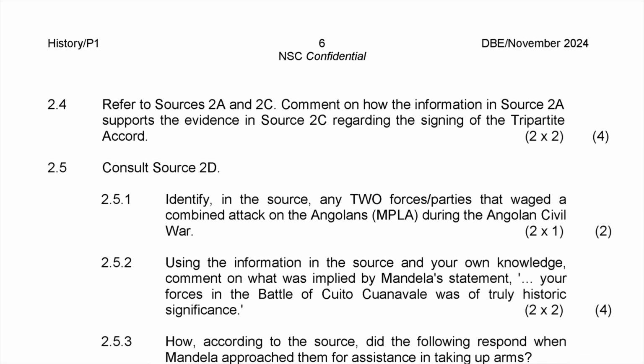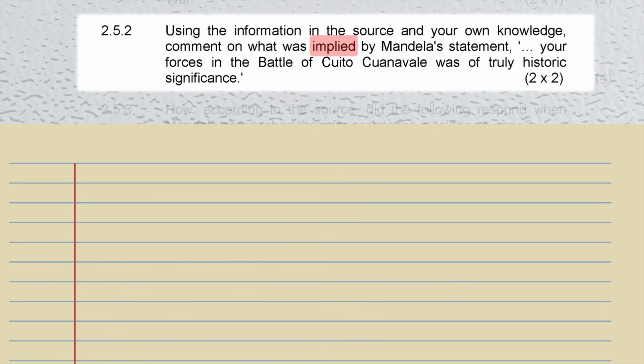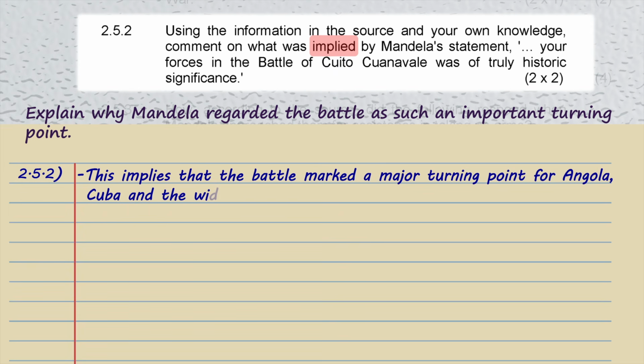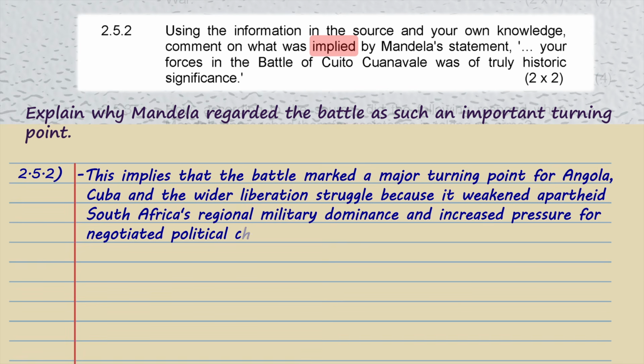Then comes 2.5.2, which questions what was implied by Mandela's statement that the battle was of truly historic significance. The examiner is not asking you to repeat the phrase historic significance. You must explain why Mandela saw the battle as such a major turning point. The answer is that the battle marked an important turning point for Angola, Cuba, and the wider liberation struggle because it weakened apartheid South Africa's military dominance in the region and increased pressure for political change.